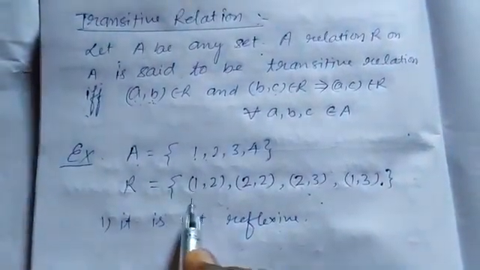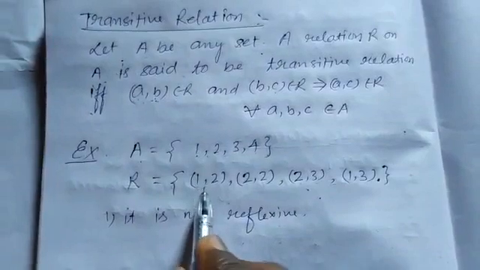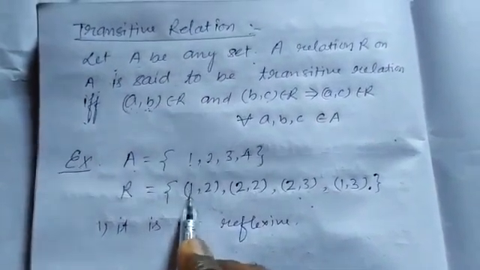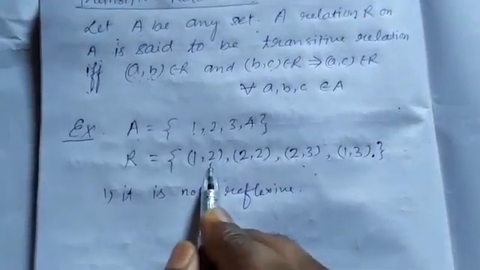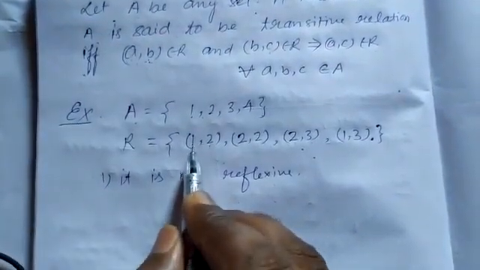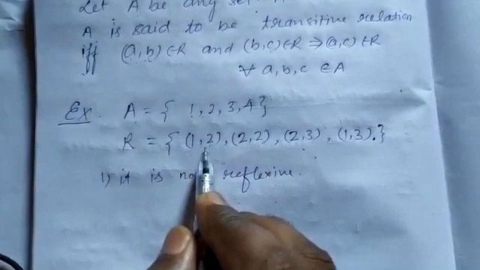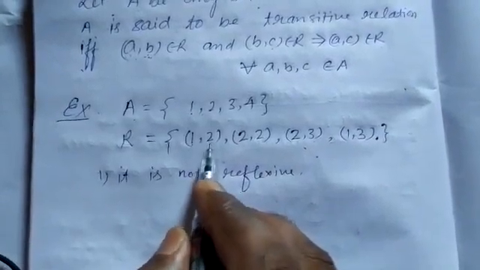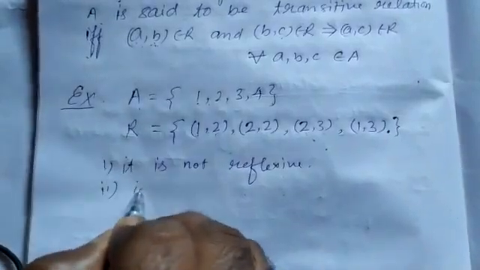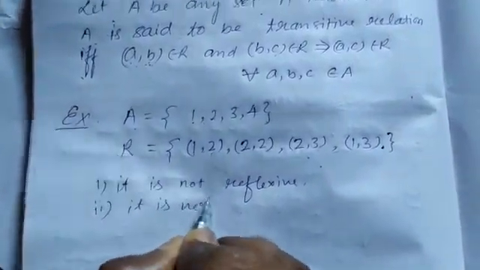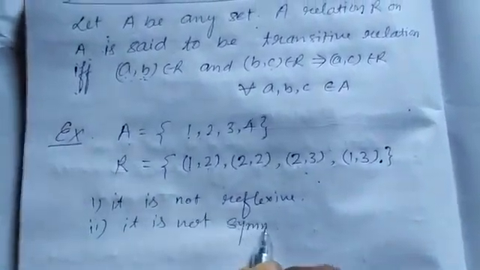Now check for the symmetric relation. For the symmetric relation, if (a,b) belongs in R, here 1 is related to 2, there will be 2 also related to 1, but here it is not given, so it is not symmetric.